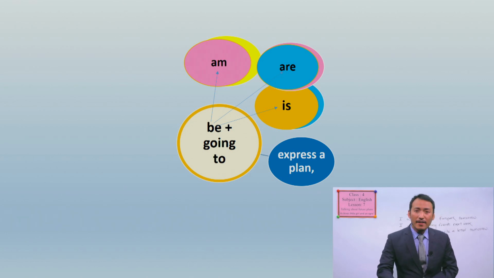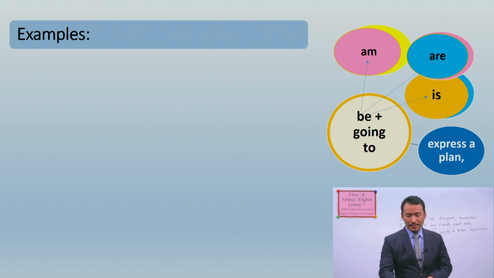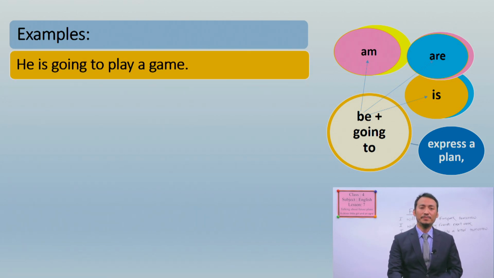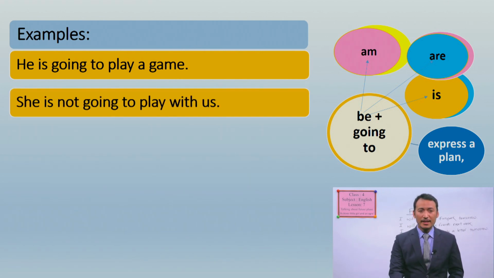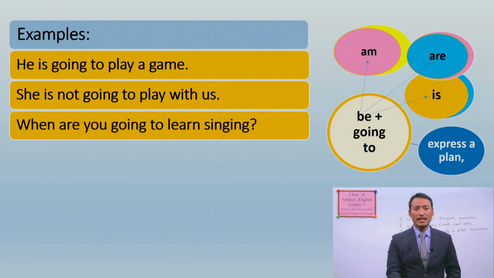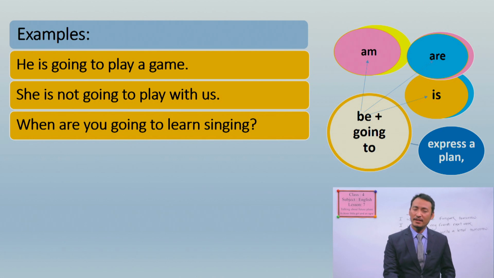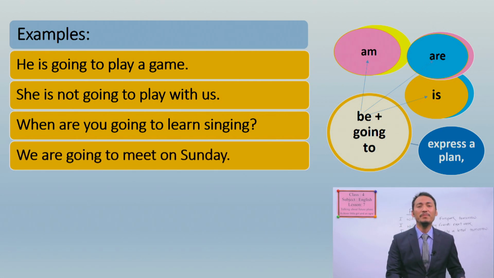Okay? All right, students. Now let me show you more examples with this structure. He is going to play a game. She is not going to play with us. When are you going to learn singing? You can also ask a question about someone's plan by using going to or be going to. Another one is, we are going to meet on Sunday. We are going to meet on Sunday means coming Sunday.